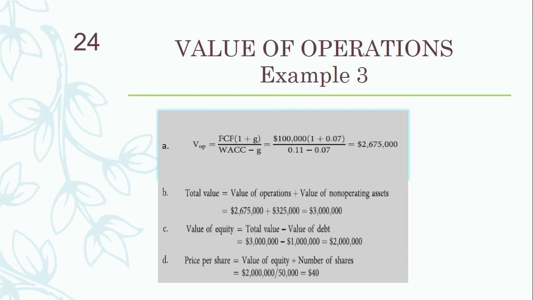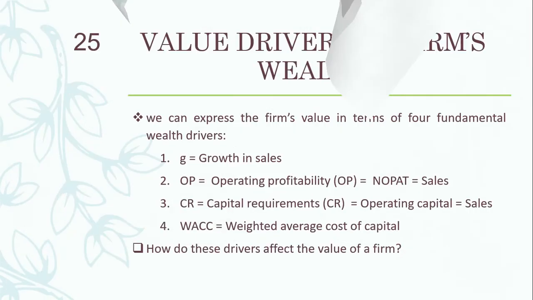Okay, so I think we have only these 3 examples which I think are more than sufficient to make the concept clear कि जी how we can calculate value of operations, how we can calculate the terminal value, how we can calculate the total value of the firm, how we can calculate the value of equity, and how we can calculate the intrinsic price per share। Okay जी, now moving on to the further topics related to this chapter.